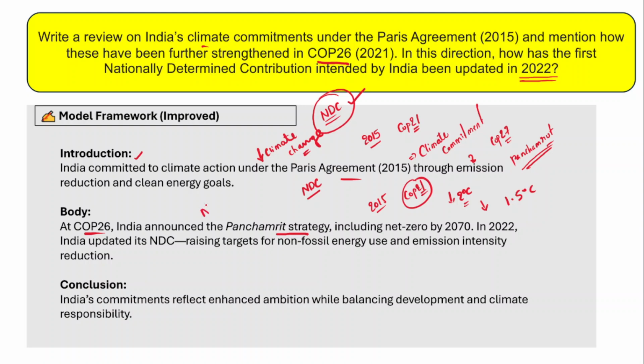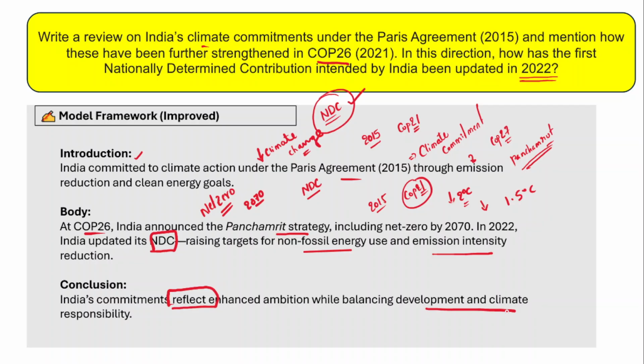As part of it, India aimed to become net zero by the year 2070, and in 2022 India updated its nationally determined contribution, raising targets for non-fossil energy use and emission intensity reduction. So you have to link both the Panchamrit commitments and India's climate commitments announced as part of the Paris Agreement of 2015. And in the conclusion of this answer, India's commitments reflect enhanced ambition while balancing development and climate responsibility.